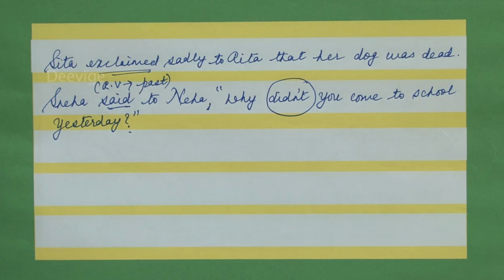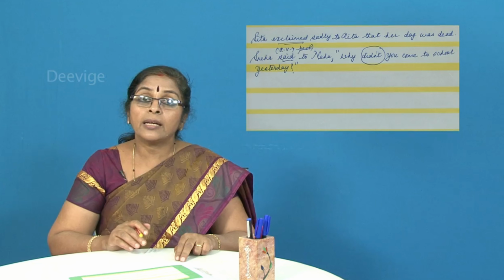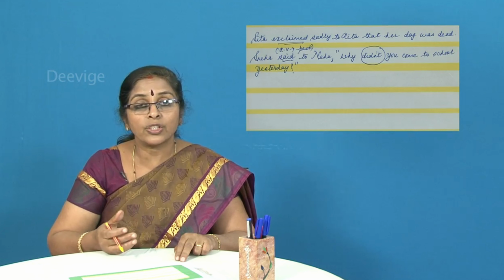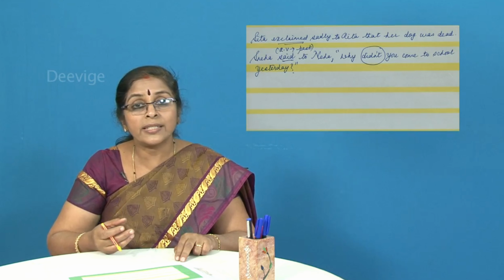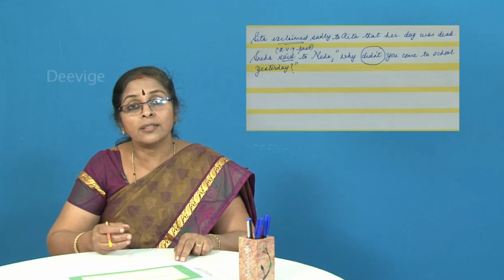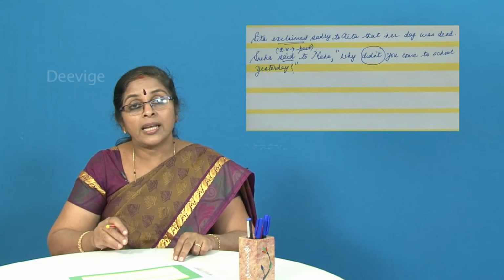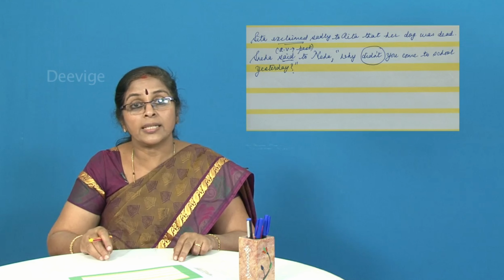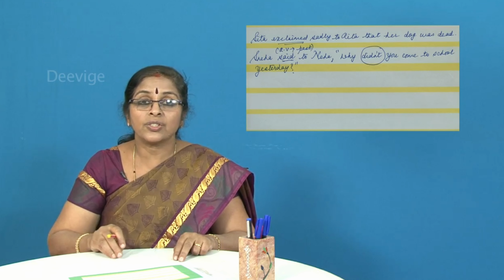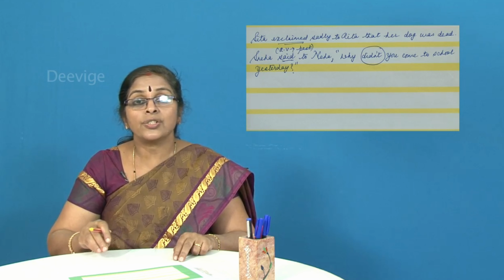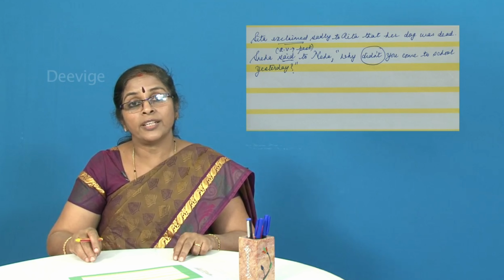So now, coming back to the transformation of this sentence from direct to indirect. Sneha said to Neha, why didn't you come to school yesterday? The other day when I was giving you examples of the rules, I told you there are certain words: today and this day will change to that day. Yesterday changes to the previous day. Tomorrow changes to the next day or the following day.